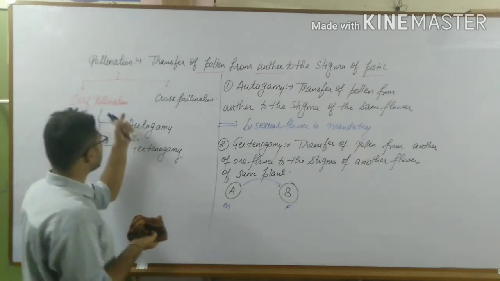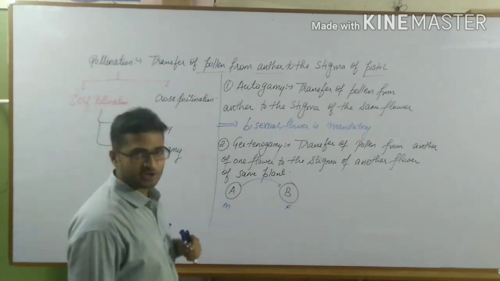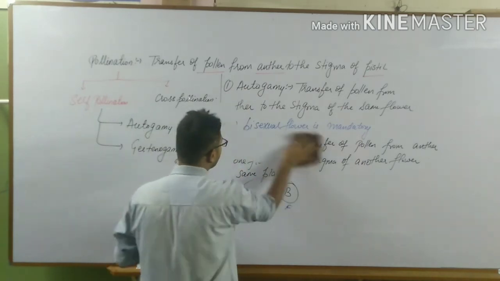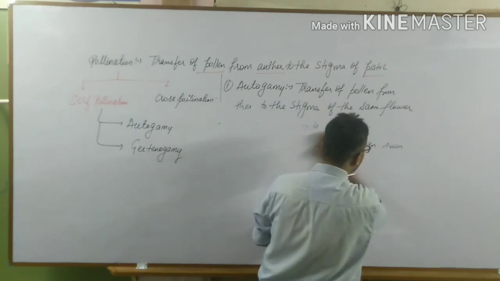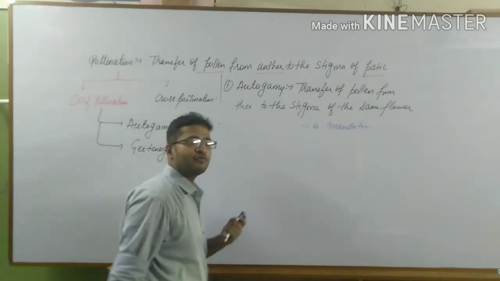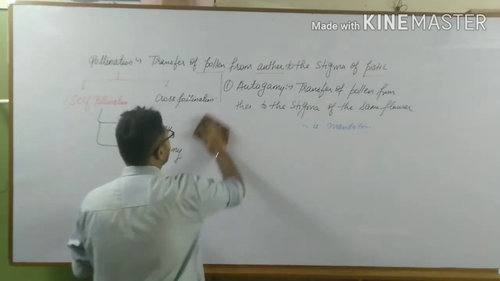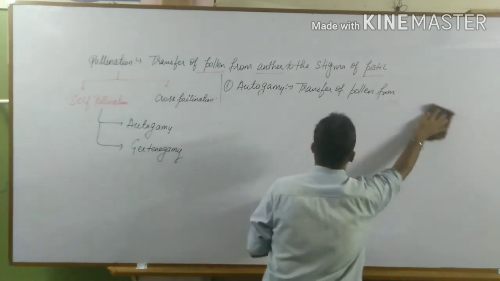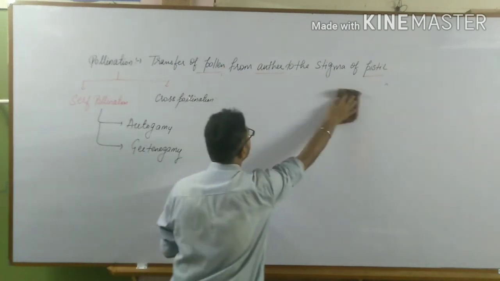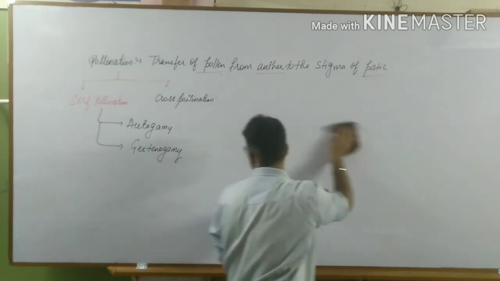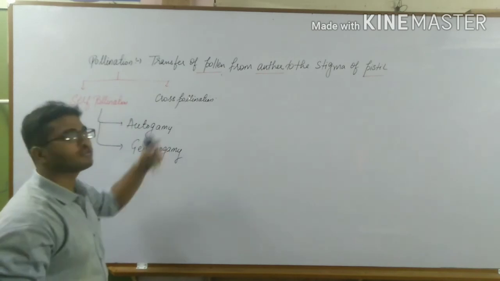So this is about self-pollination, that is autogamy as well as geitonogamy. Now cross-pollination. Cross-pollination, as the name suggests, it is transfer of pollen from anther of one flower to the stigma of another flower. And in this case, the plant species is different. That's why we are using the term cross pollination. So this is autogamy, geitonogamy of self pollination, now cross pollination.